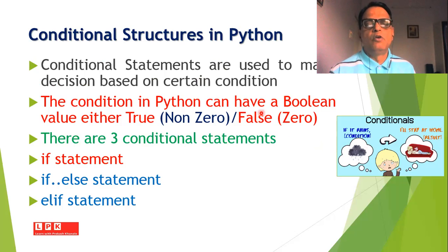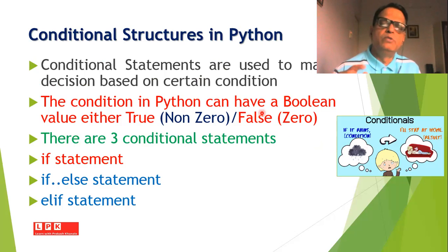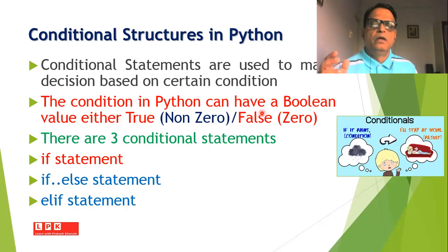The condition in Python can be written by using relational expressions, or by using variables and relational operators, and it can have a Boolean value. That is, it can have either a true value, that is a non-zero value, or a false value, that is a zero value.